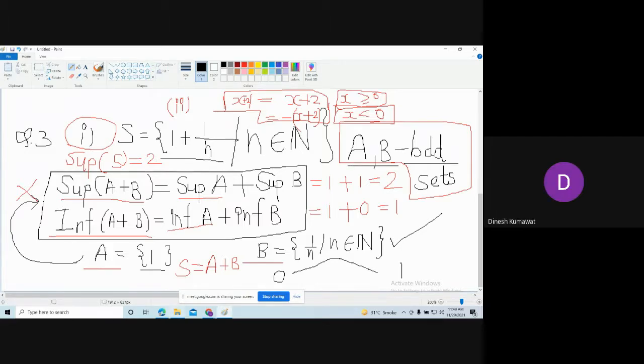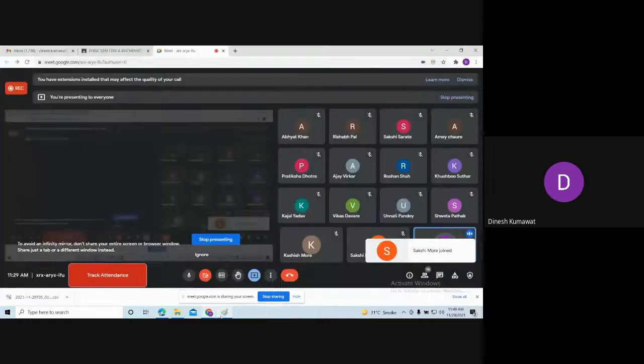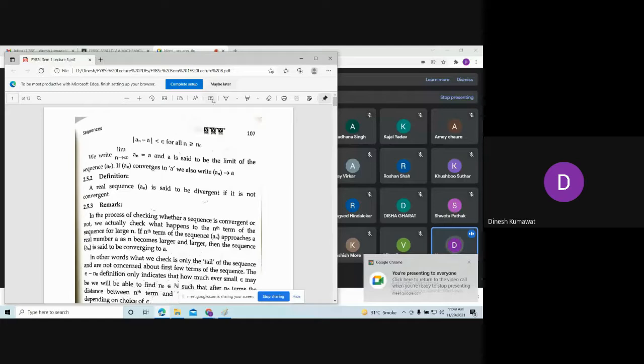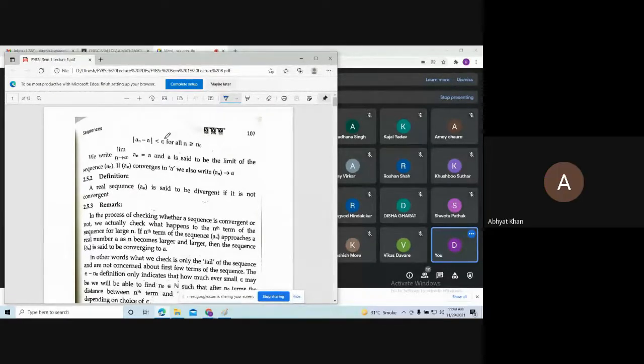So let us begin with our second unit, which is nothing but sequences. In my last lecture we stopped at this definition of convergence. Have you gone through that definition once again at home? So have you understood that definition?